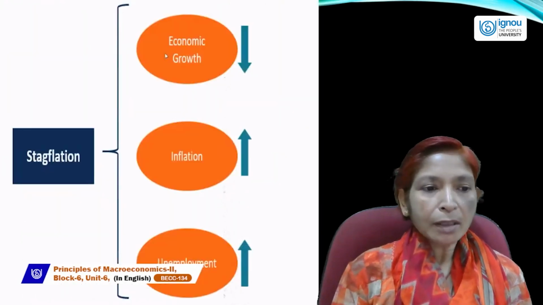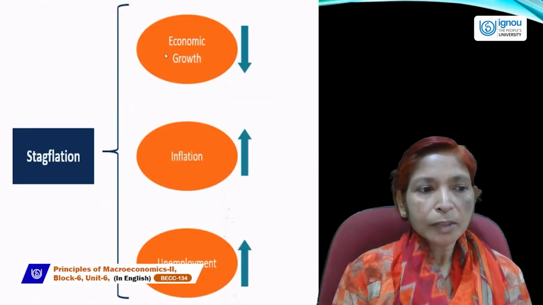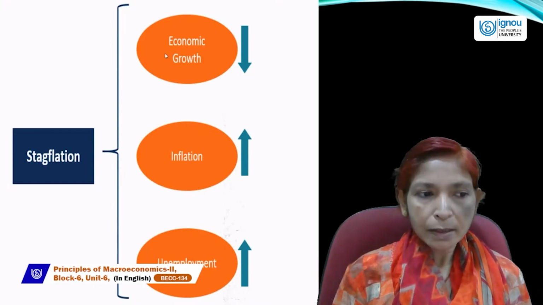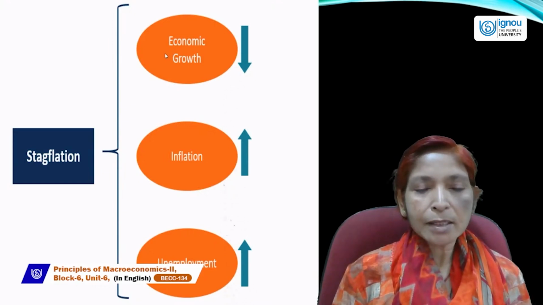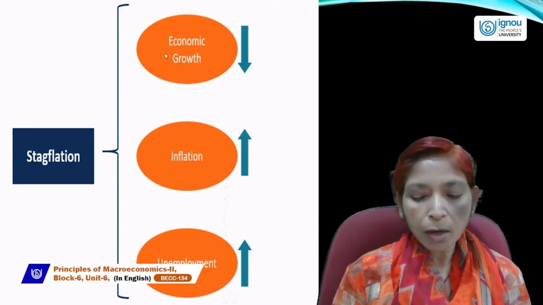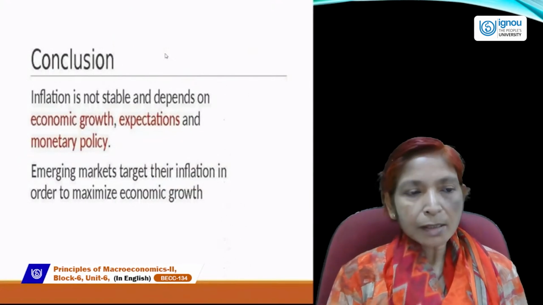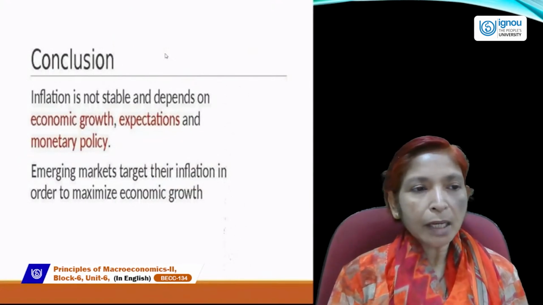Next, stagflation affects economic growth. At the time of stagflation, economic growth will go down, inflation will rise, unemployment will also rise. So, in short, we can say that stagflation is a situation when inflation rises, unemployment rises, and economic growth goes down.